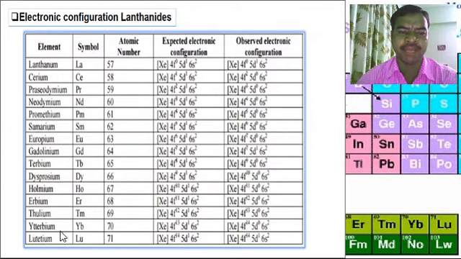For example, lanthanum, atomic number 57, has the expected electronic configuration Xe 4f0 5d1 6s2; cerium is Xe 4f1 5d1 6s2. These are the electronic configurations of the lanthanide series.